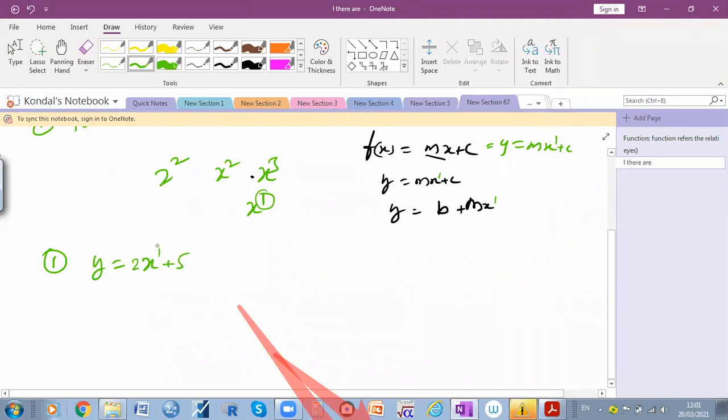Okay, so when you have a linear function like this, you should get a straight line. When you draw the line, you should get a straight line.